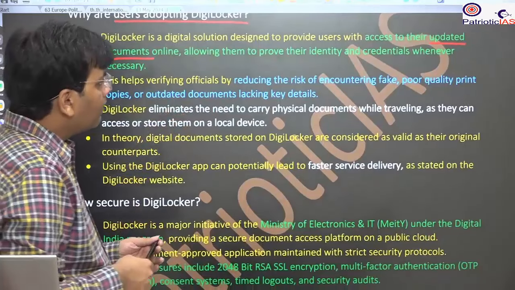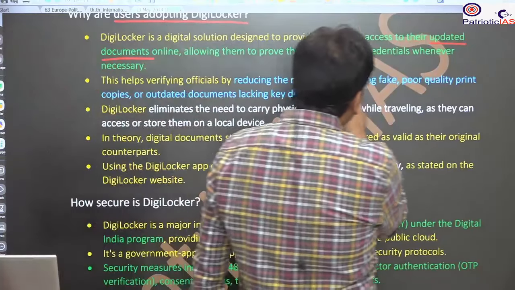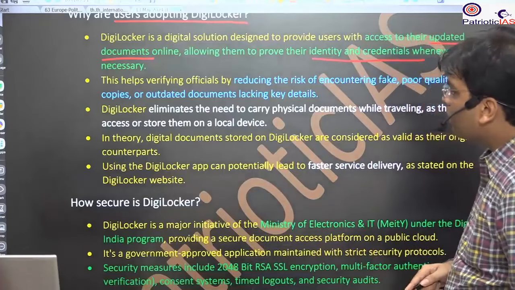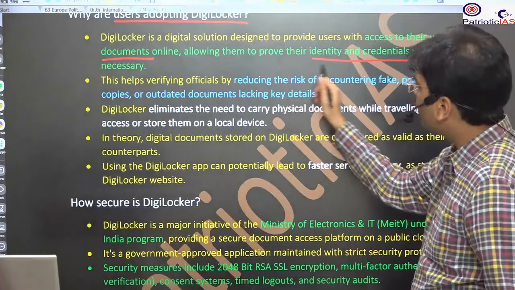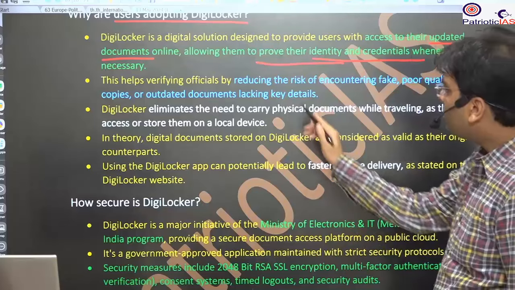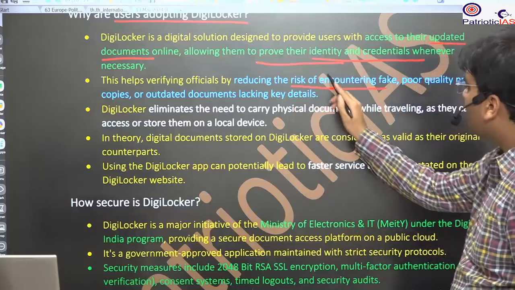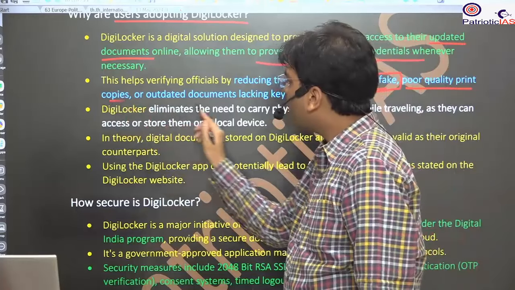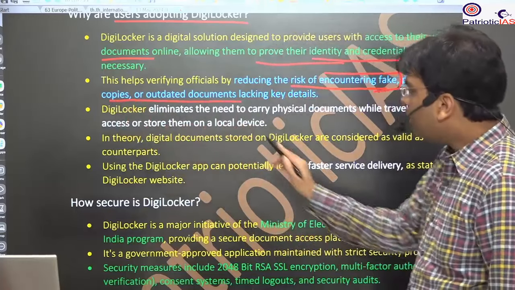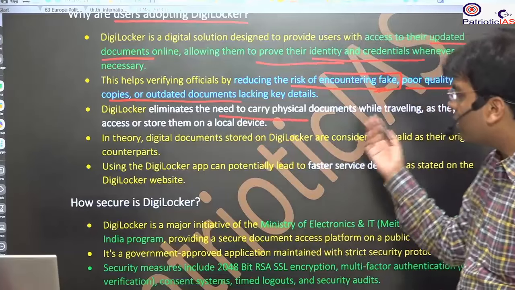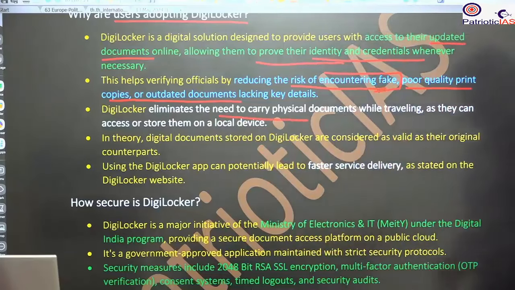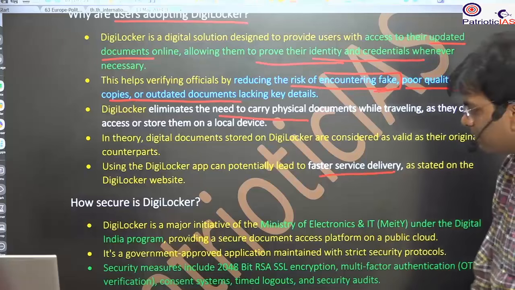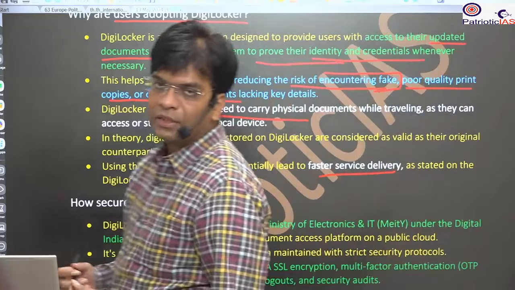Besides that, the identity and credentials recognized by the government help in proving your identity, and it reduces the risk of encountering fake, poor quality, copied and outdated documents. It will eliminate the need to carry the physical form of the document, and it provides faster service delivery, because you can easily access it.